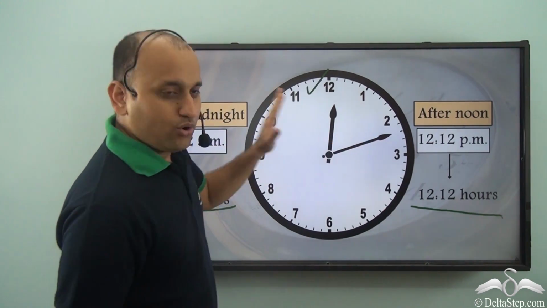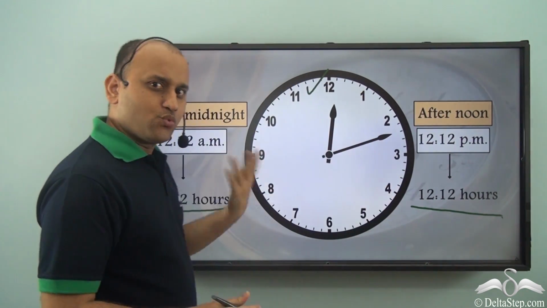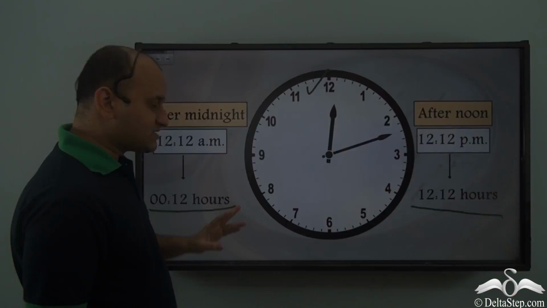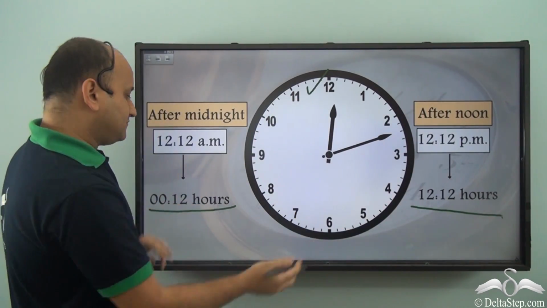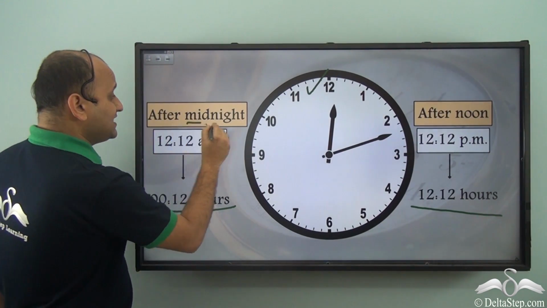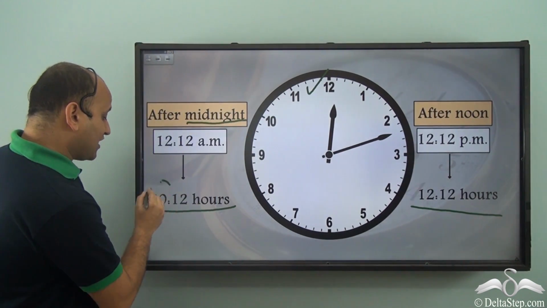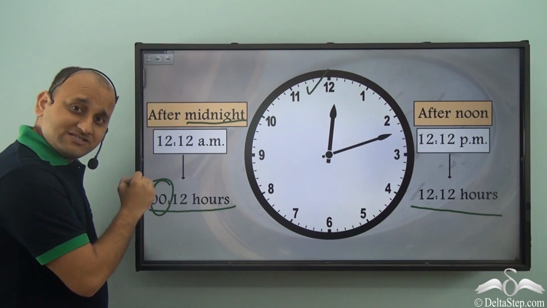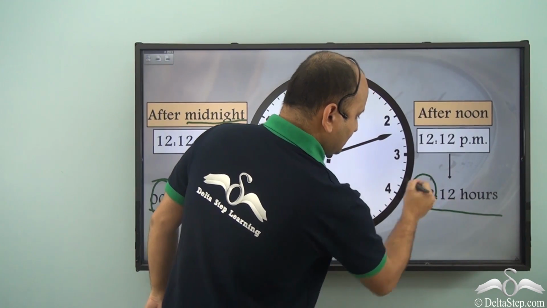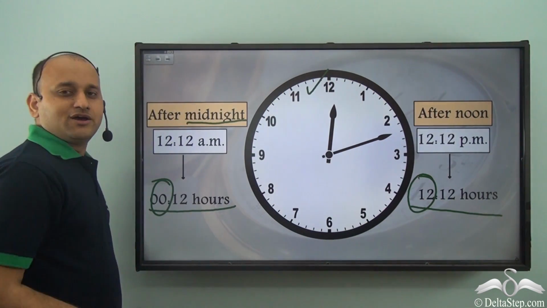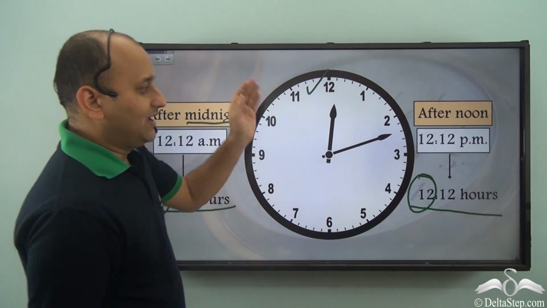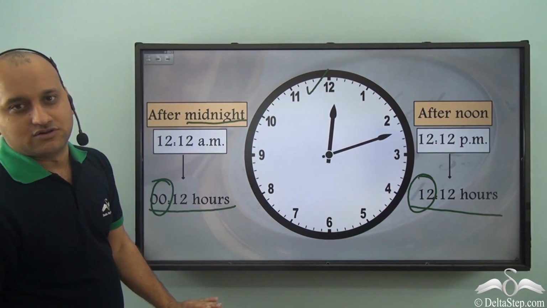So that's how this entire thing works. Your normal conversion formulas will work for any other hours, but when it comes to 12, you just need to notice that if it is midnight, then in the 24-hour clock it will be 00 hours, and in noon it will be the usual 12 hours. So that is how you represent 12 in case of a 24-hour clock.